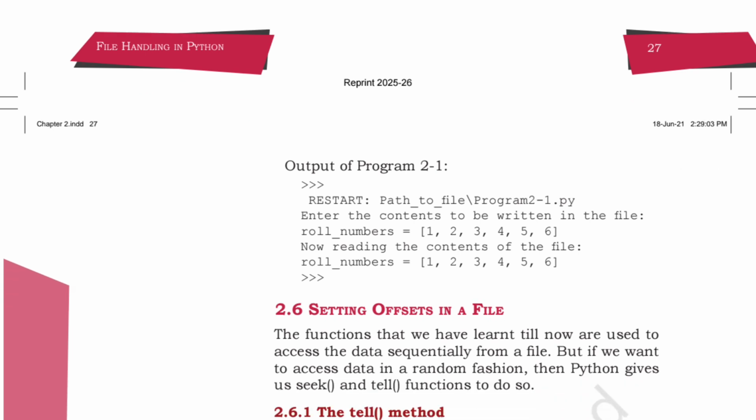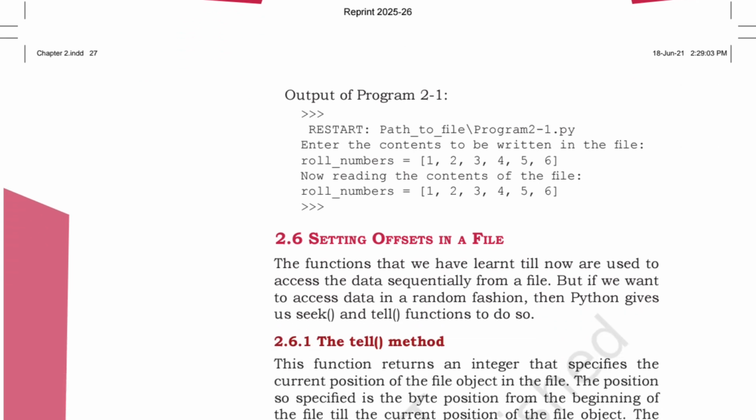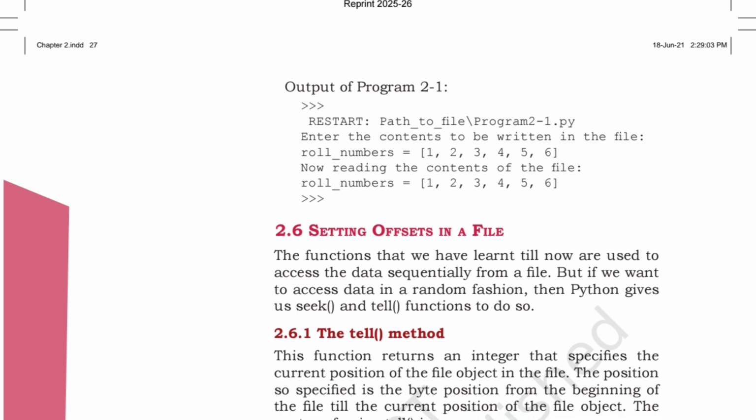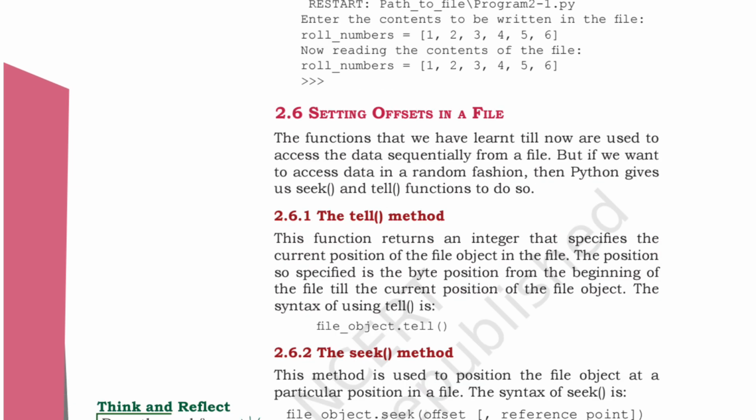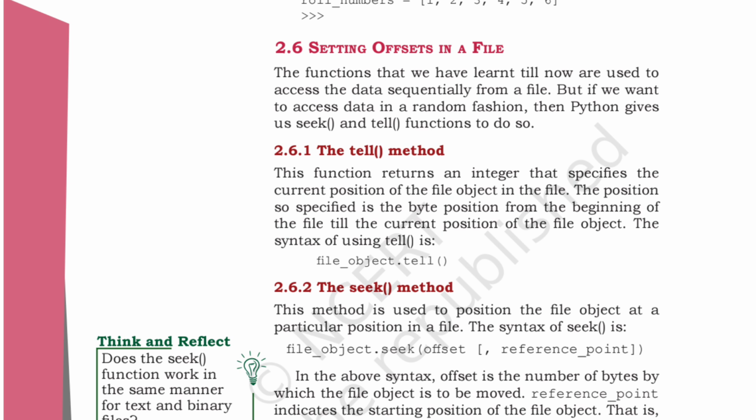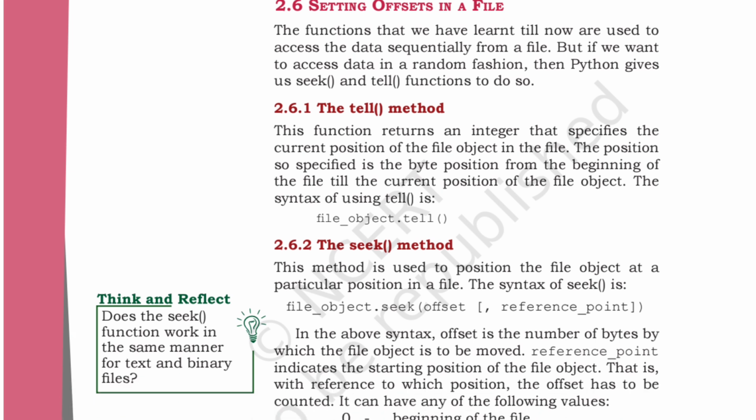Okay, setting of offsets in a file. The functions that we have learned till now are used to access the data sequentially from a file, but if we want to access data in a random fashion, then Python gives us the seek and tell functions to do so. Seek method and tell method, these are the offsets in a file. First we will see what is tell and then we will see what is seek.